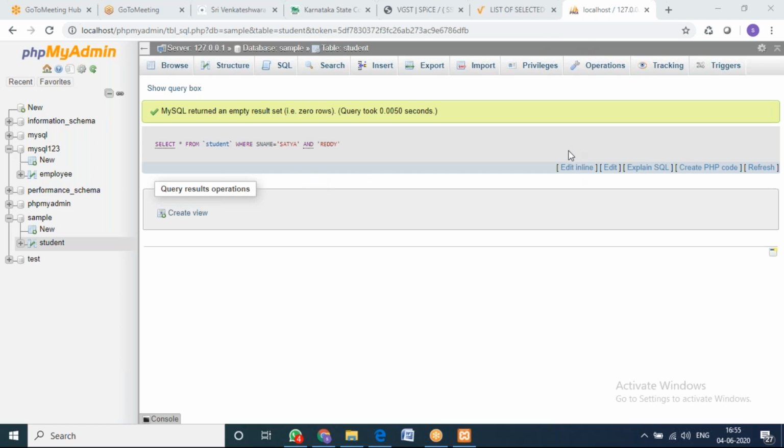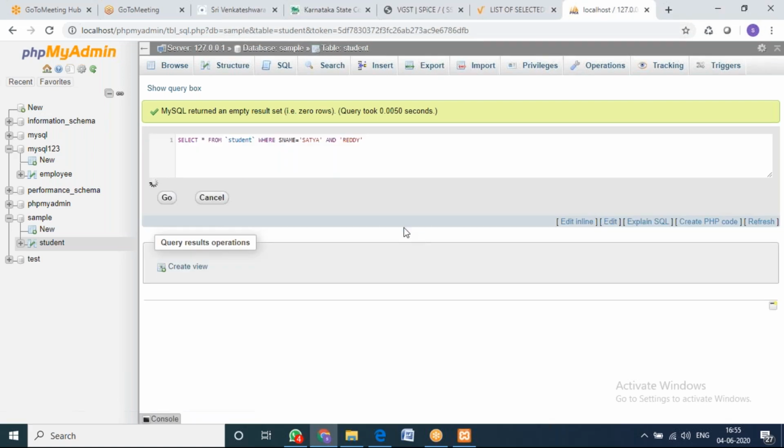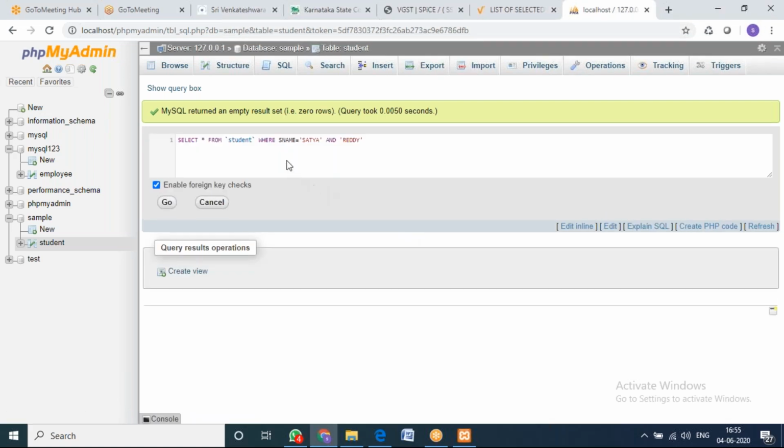Because, one second, I'll just edit it and then come back. Why has it written empty data? Because I have given select S name equals to Satya and Reddy, but it is not able to identify. I'll try to give one more option. I'll make S name here, one more column. Then we'll see what will happen again.